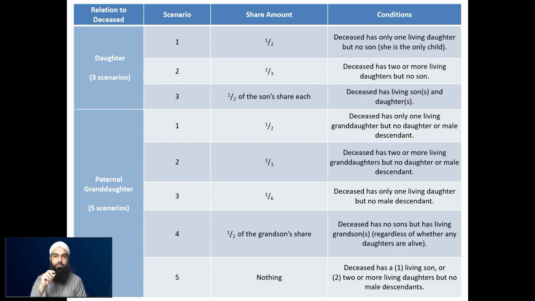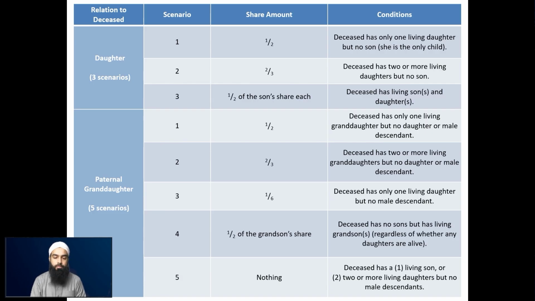So this granddaughter is considered to be taking the rest after the half of the daughter. So for those who understand maths, if the daughter has already taken half, 2/3 is the max that they could have received. That means 1/6 is remaining from the 2/3 after giving the daughter her half. So that's why she's receiving this 1/6 share, what's remaining from the daughter's allocation, basically. So that's why this 1/6 scenario comes up.